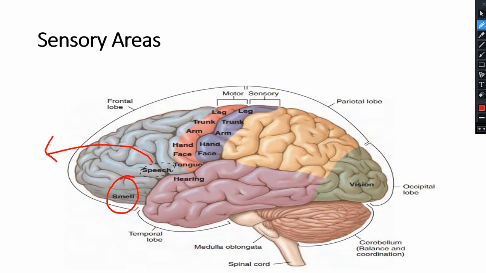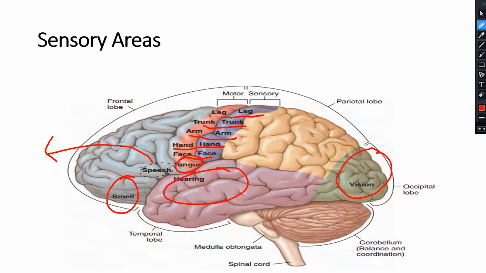Now if you are hearing, it is controlled by this part. Now vision is controlled by this part. The movement of your leg is controlled by this part, the trunk movement, your arms, hands, face, and your tongue are controlled by this part. All the sensory areas, the sense of smelling, hearing, and seeing, are controlled by the cerebrum, and these all have their own specific part in the cerebrum.